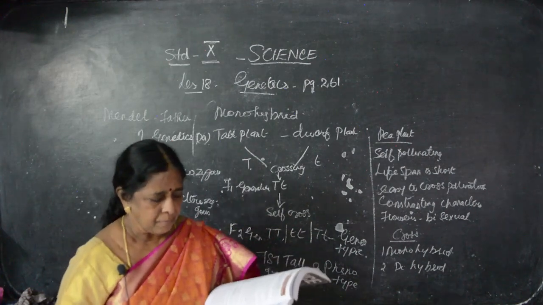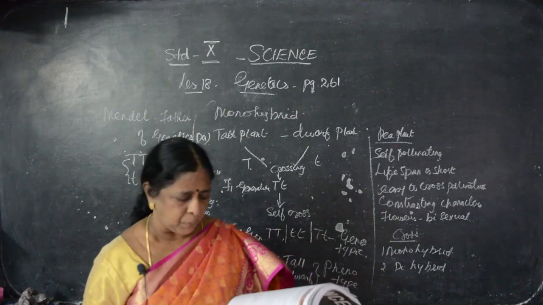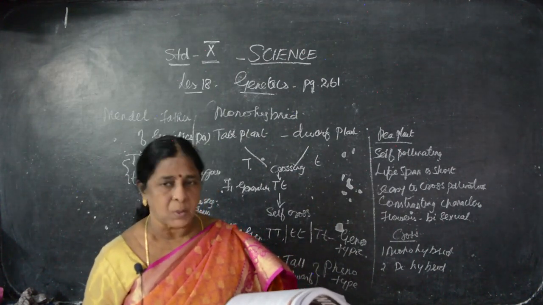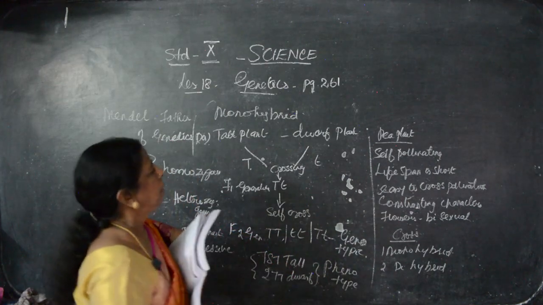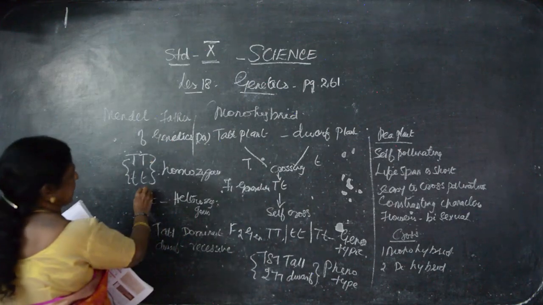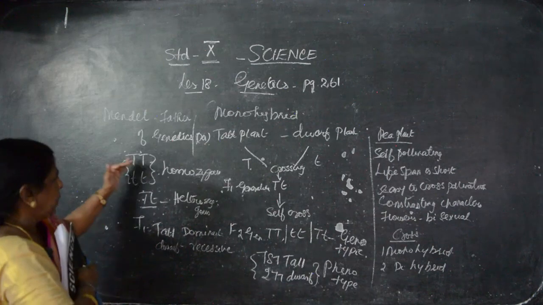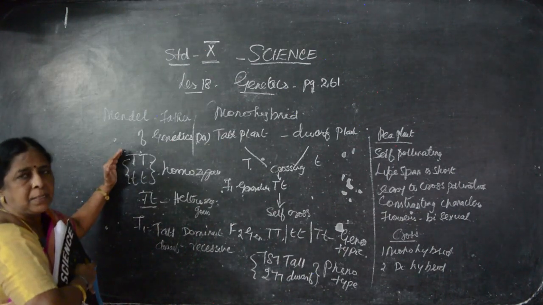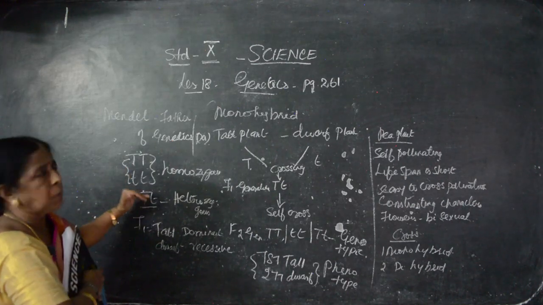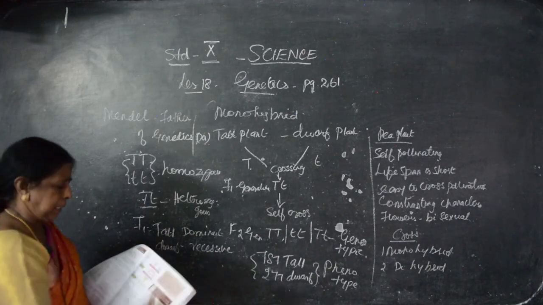Clear? Then, if we take page number 263, underline the important one. Two factors making up a pair of contrasting characters are called alleles. For example, we are taking two factors. What are the two factors? One is T, other one is T. So, both are joined together, and this kind of thing, that is one different characters, tall, dwarf. So in the new generation, if there is a tall factor and a small factor, what will you call it? Alleles. Okay, that can be known as alleles.